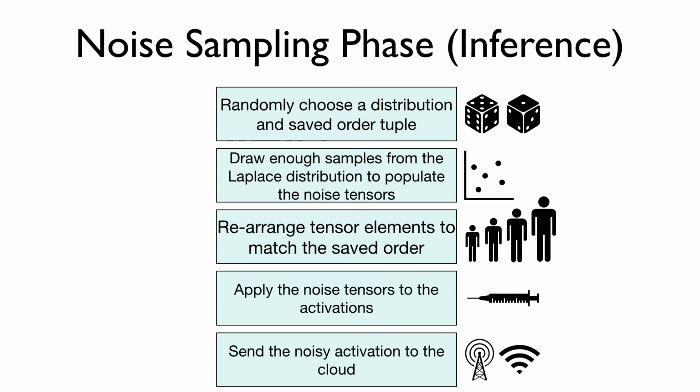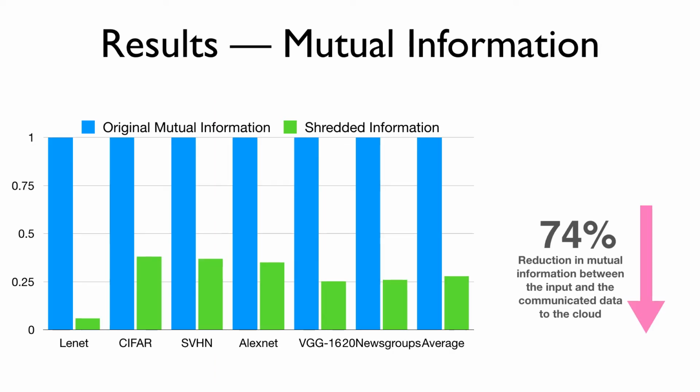In order to show the amount of privacy, we use mutual information between the transferred noisy intermediate activation and the input image. We compare this mutual information to the mutual information between the original intermediate activation and the image. We found that across benchmarks, we lose 74% mutual information on average, while losing less than 2% accuracy.